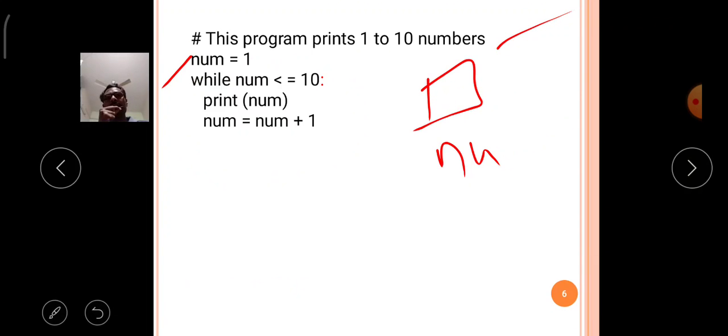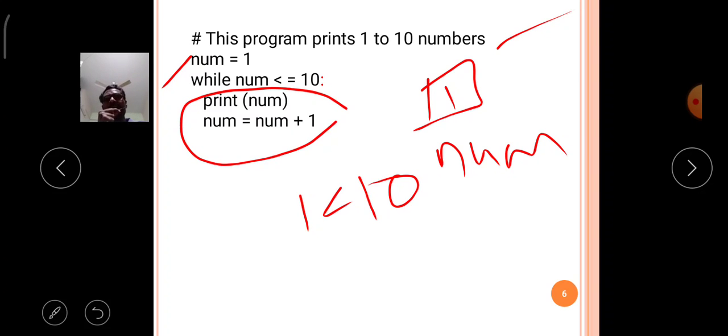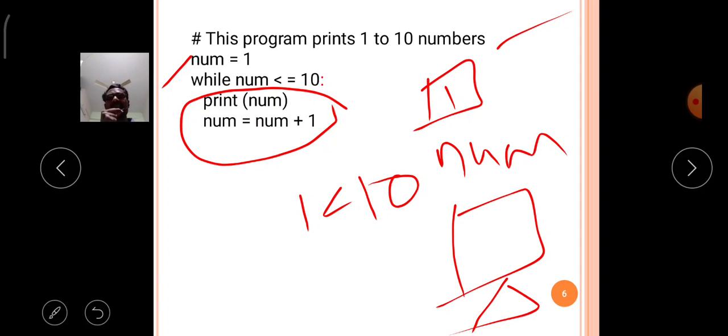First of all, the num variable stores the value 1. Now the condition 1 is less than or equal to 10, the given condition is true. Then the block of while execution is started. On the output screen it will print the num value, that is 1.